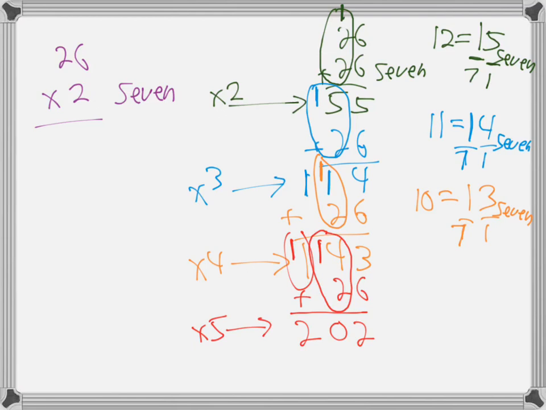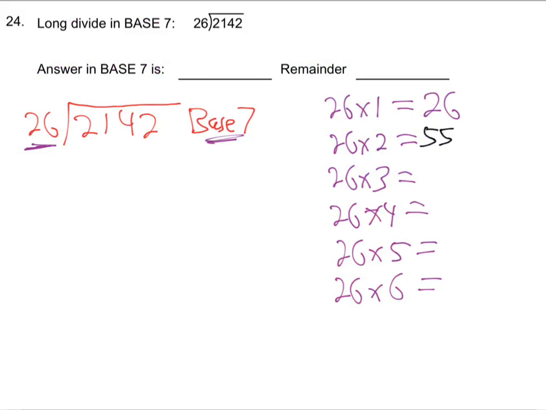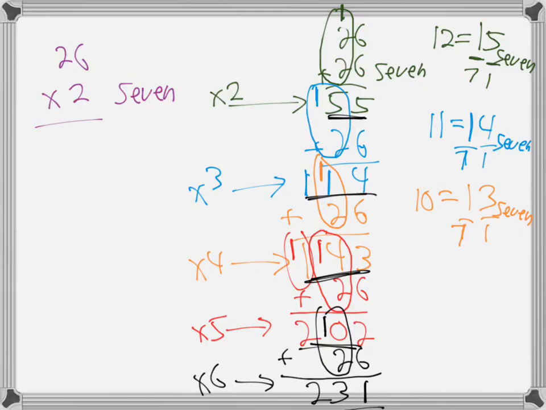1 more. And then we'll have it. And then we'll go back and we can do the problem easy. So add another 26. Just keep adding 26s. 6 and 2 is 8. 8 is carry 1 away. Bring down 1. And then 2 and 1 is 3. 2, nice. And that's times 6. So there we go. So I'll carry those back to the other sheet. So 55, 114. What was this one? 143. 202 and 231. So bring that back. I already forgot. 55. So this is 55. 114.